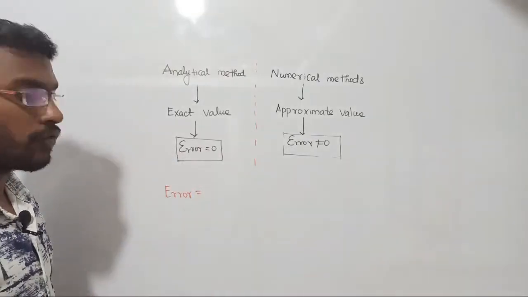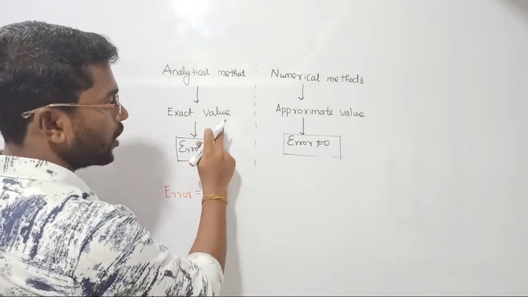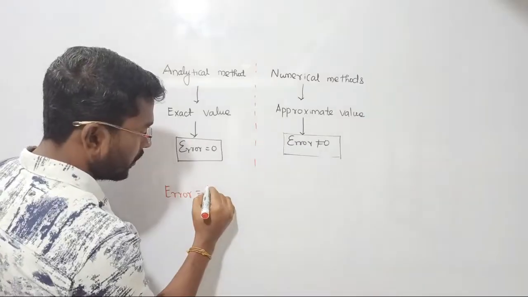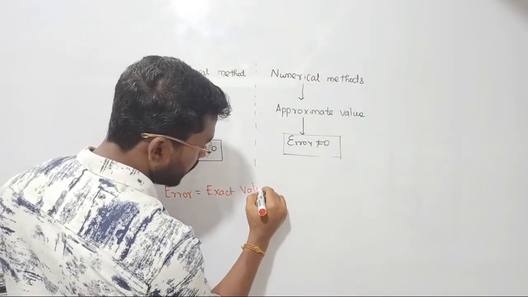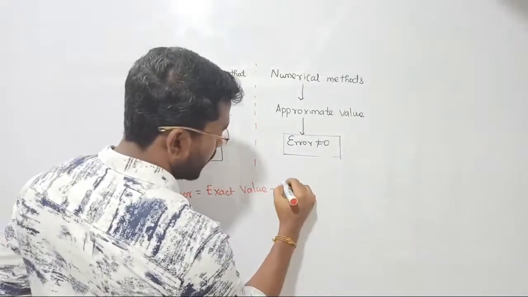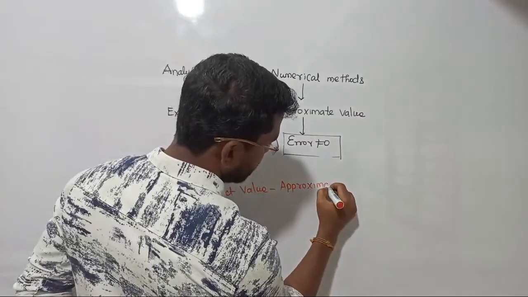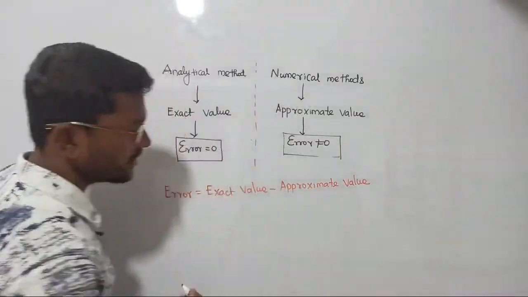Now how am I going to find out the error offered by the system? If you want to know the error, just now I told you we should take the difference between these two. So error is known as exact value minus approximate value, right? That is going to be the error offered by the system.